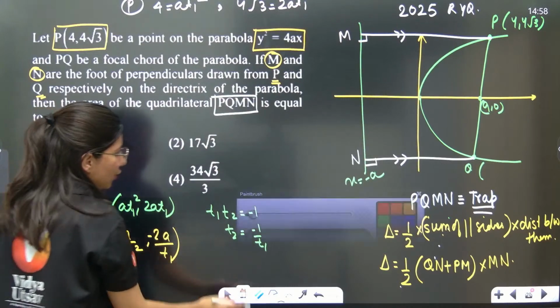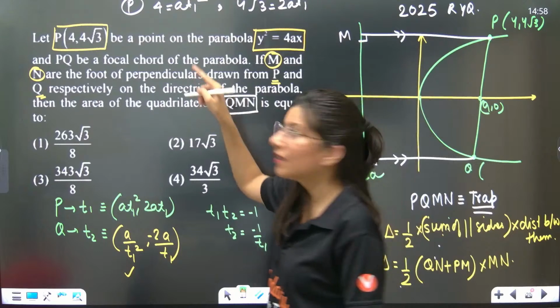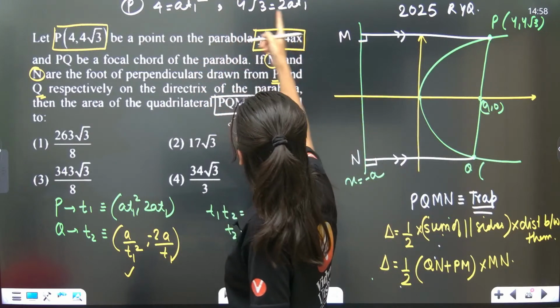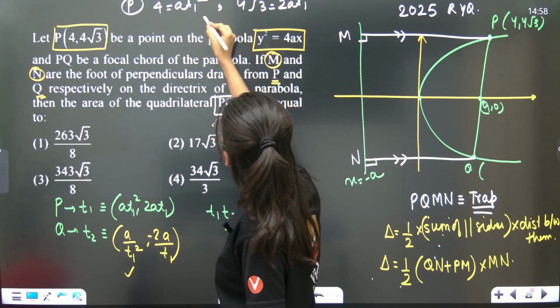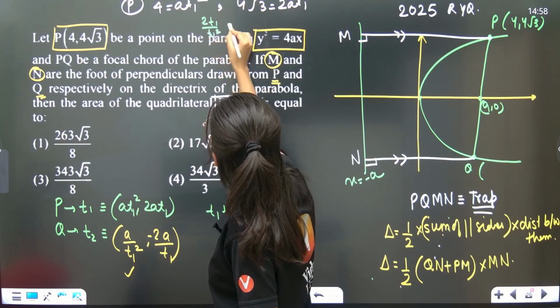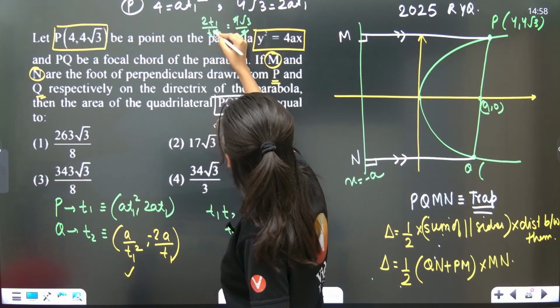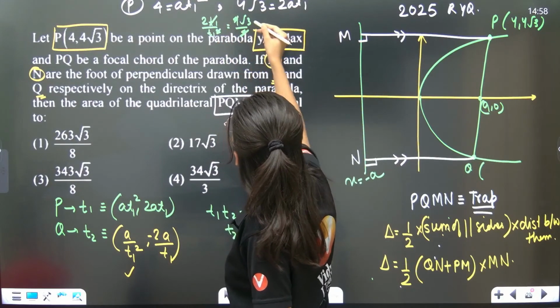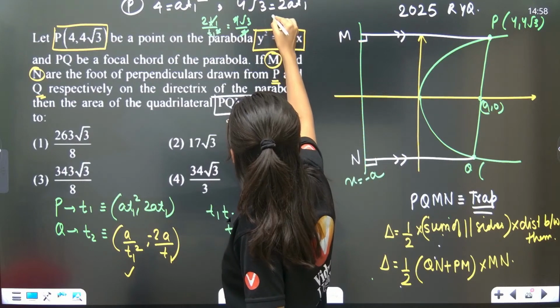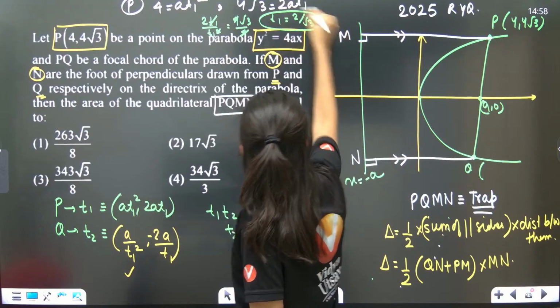I should divide both, so this is 2at1 upon at1². A cancels, 2t1 upon t1² equals 4√3 upon 4. 4 cancels, t cancels, so t1 is coming out as 2 by √3.